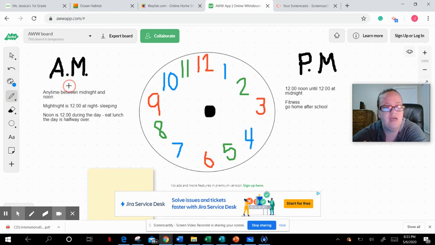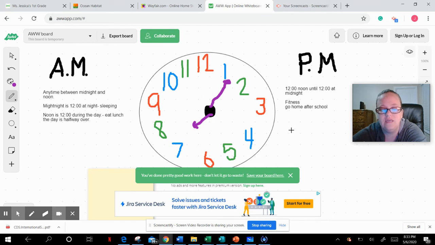So let's look at it. If my minute hand is pointing to the 7, and my hour hand is pointing to the 1, we're going to pretend that, this time would be 1:35.